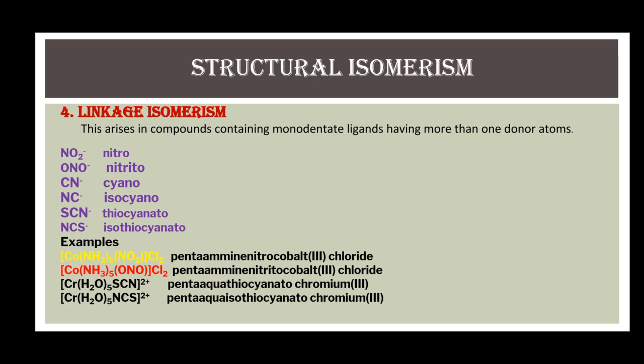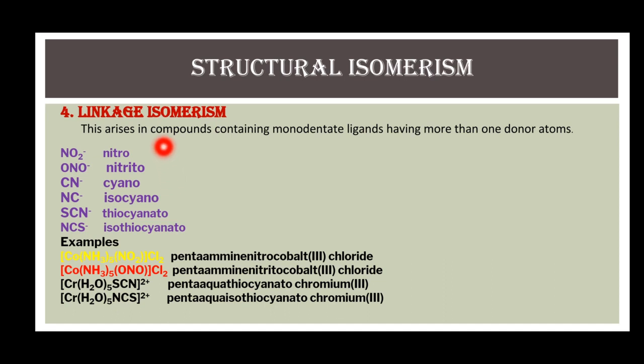Here, different examples of monodentate ligand with two possibilities of the donor atoms are: first is nitro ligand. In this ligand, the donor atom is nitrogen, and in this ligand there are two oxygen atoms, and one of the oxygen atoms can also donate its lone pair of electron to the central metal ion. When it does so, it is written as ONO and it is called as nitrito.